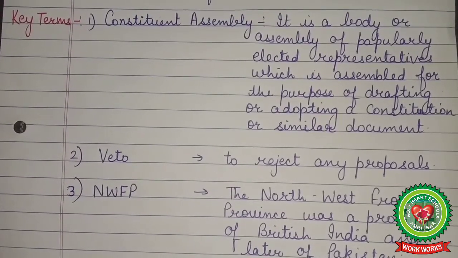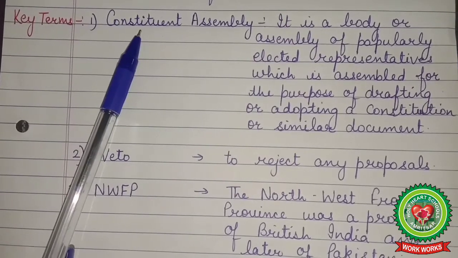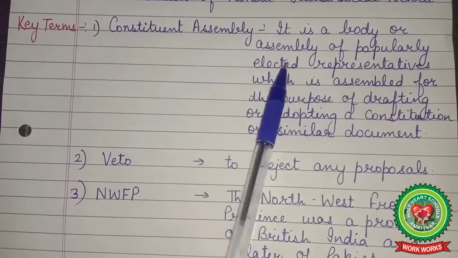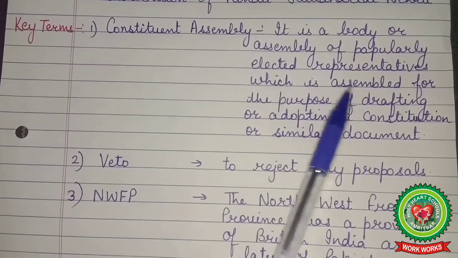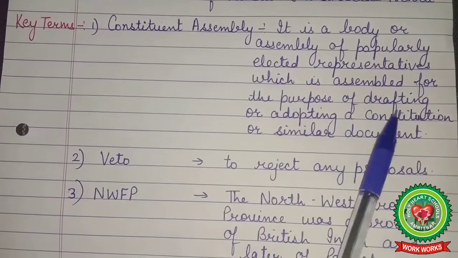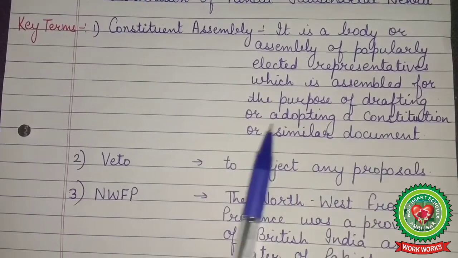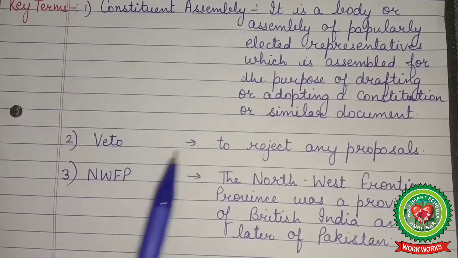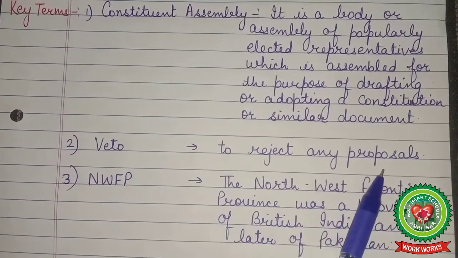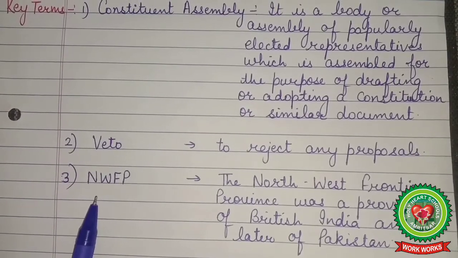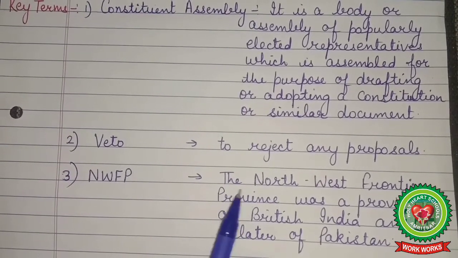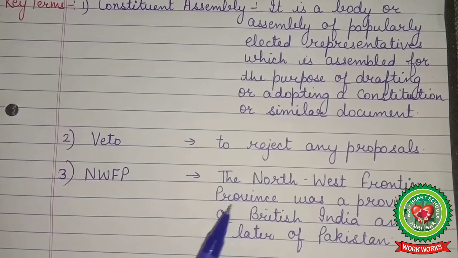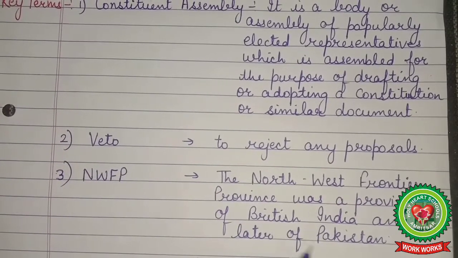Now we will discuss some key terms. Number 1, Constituent Assembly. It is a body or assembly of popularly elected representatives which is assembled for the purpose of drafting or adopting constitution or similar document. Number 2, Veto. It means to reject any proposals. Number 3, NWFP. It means the Northwest Frontier Province was a province of British India and later of Pakistan.